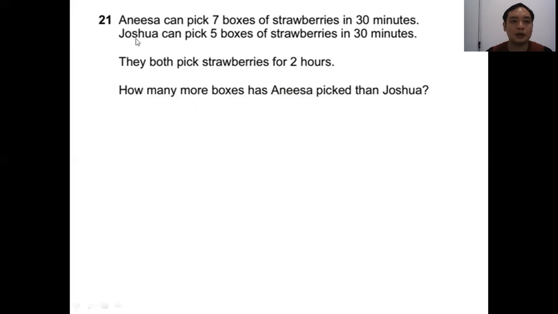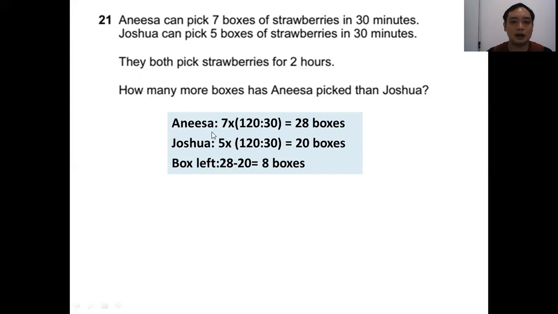Question 21. Anisha can pick 7 boxes of strawberries in 30 minutes. Joshua can pick 5 boxes of strawberries in 30 minutes. They both pick strawberries for 2 hours. How many more boxes has Anisha picked than Joshua? So here the keyword will be picking strawberries for 2 hours. In 30 minutes Anisha gets 7 boxes, and in 30 minutes Joshua gets 5 boxes.